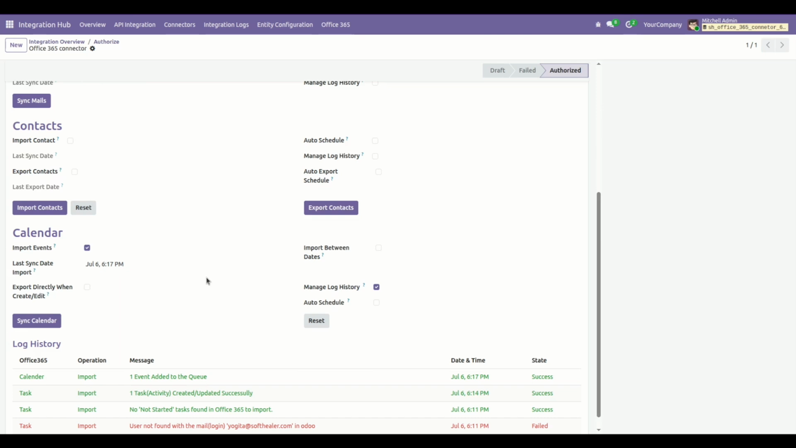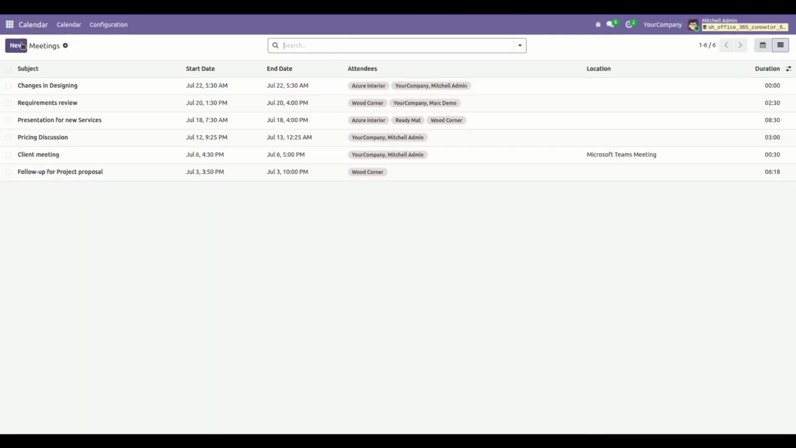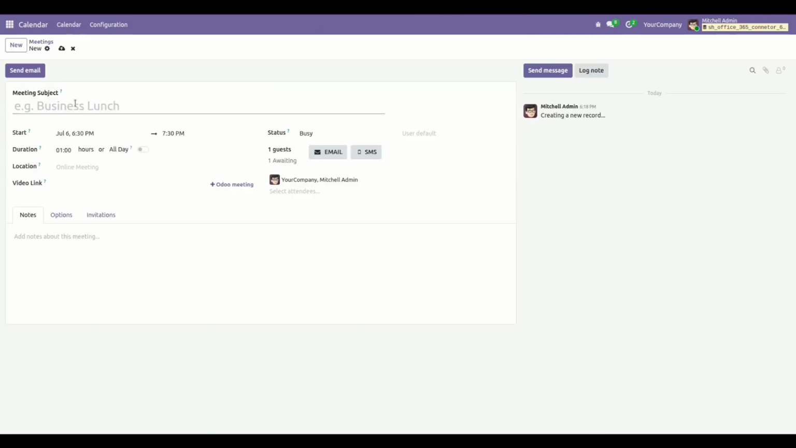Now if you want to export directly when we create or edit, so enable this checkbox, save, and then go to the meetings, create a new meeting, internal discussion, add. Now created. Let's check into the Microsoft